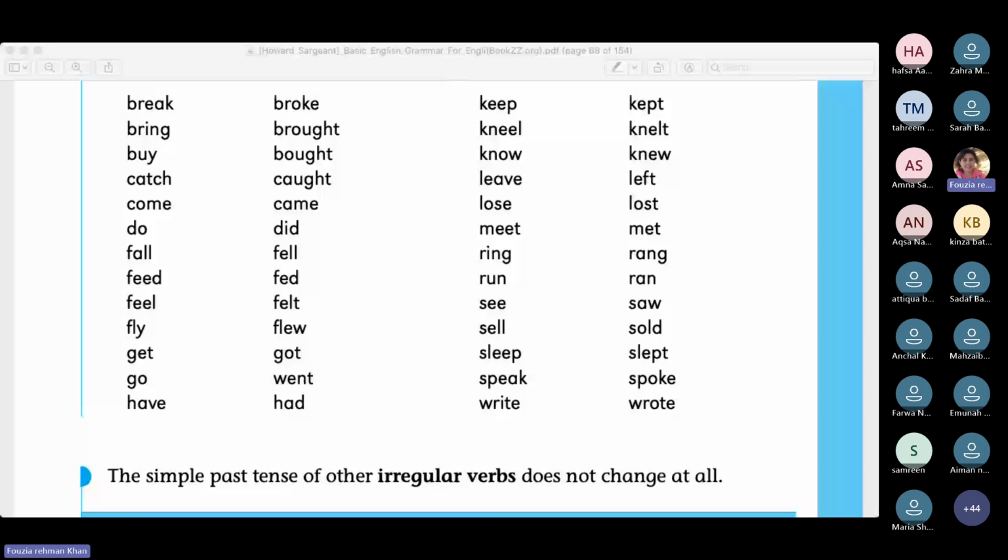Sami Altaf is saying, I cleaned the room. Ali went to the school. Ali went. Okay, you wanted to say went to the school. Okay, she came yesterday to my home, not at my home. Just be careful with the prepositions also, please. She washed the clothes. I read the book. He fell off the bike. I knew everything about you. I left the meeting. She went to the store. Maria, she went to the store.